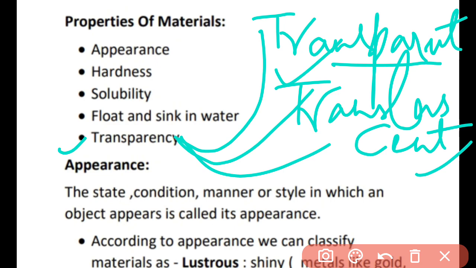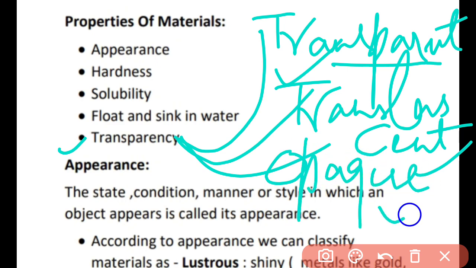Another example of translucent material is the plastic polythene also. Through the plastic polythene you cannot see exactly clearly, but to a certain extent. So this is the translucent. The third kind are the opaque materials. Opaque are the materials through which we cannot see even a little amount of anything.